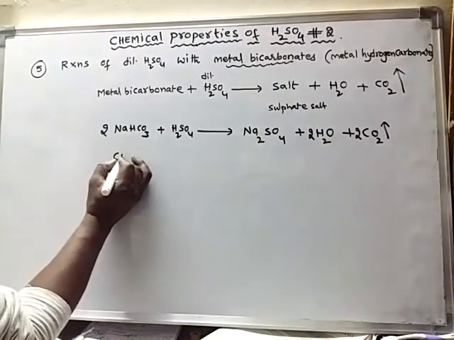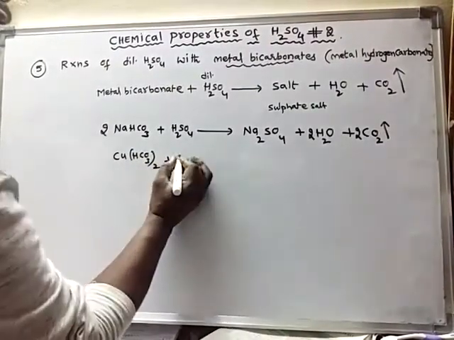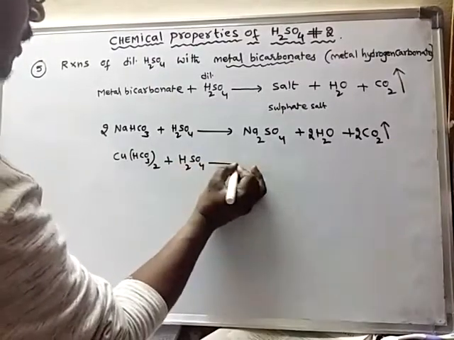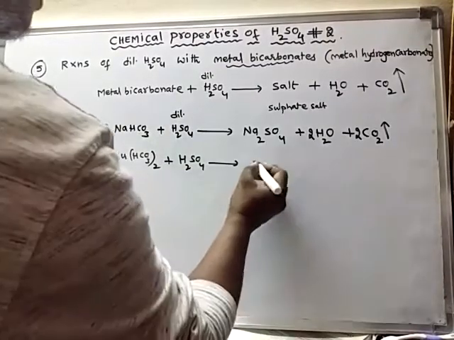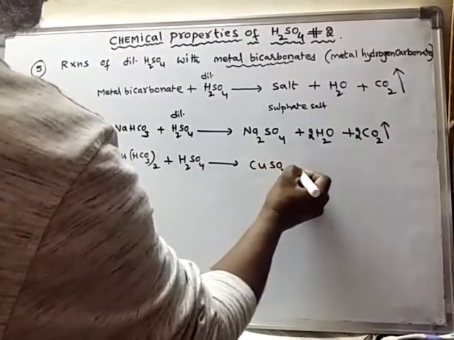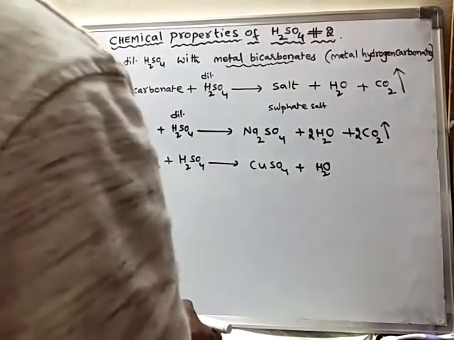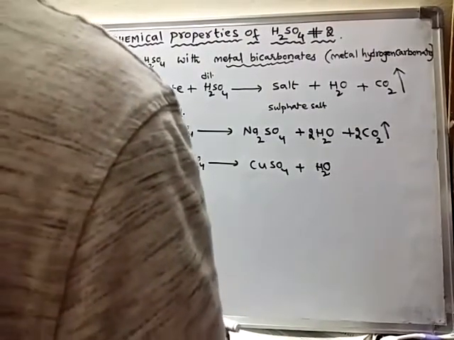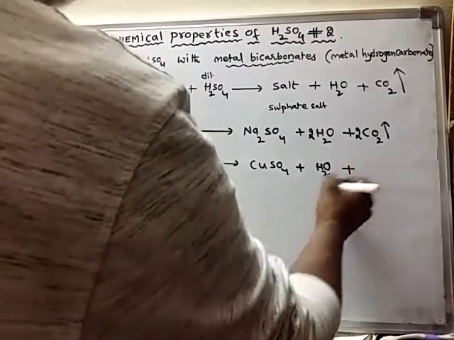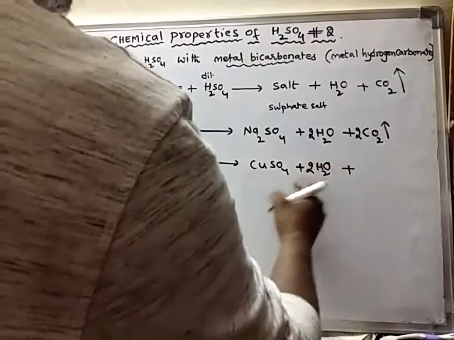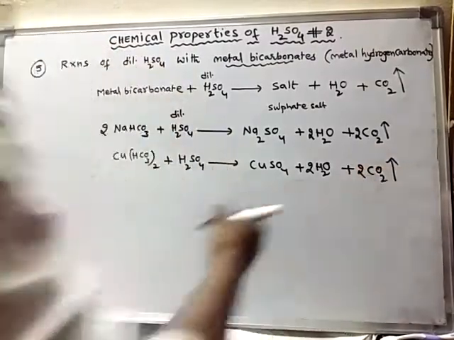If you take copper bicarbonate with dilute sulfuric acid, it forms copper sulfate, water (2H2O), and carbon dioxide gas is also liberated.